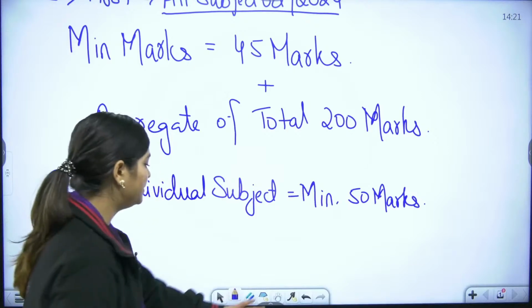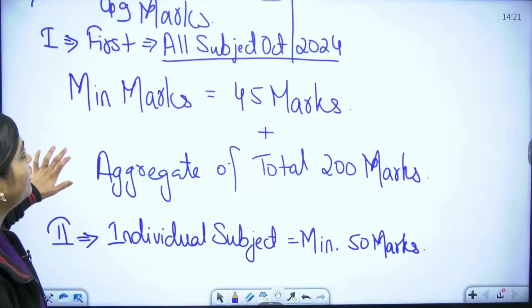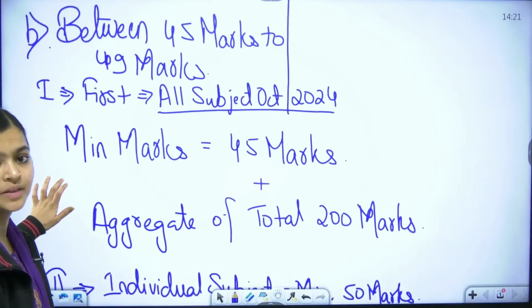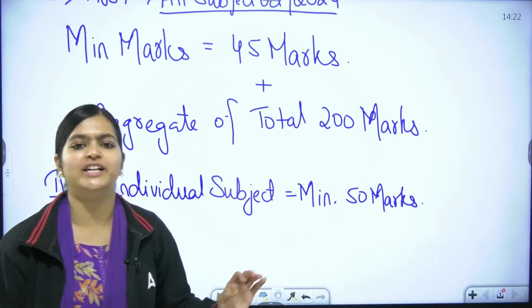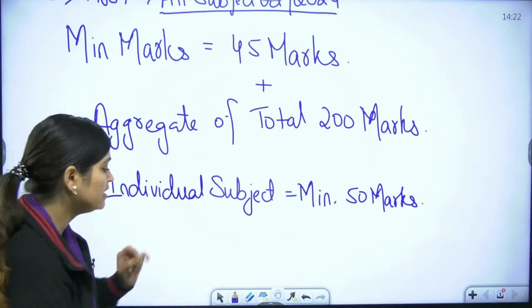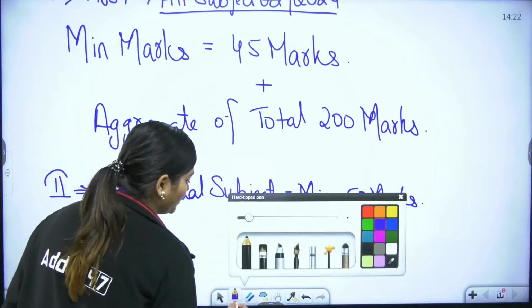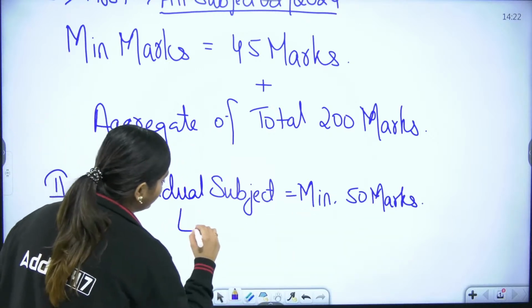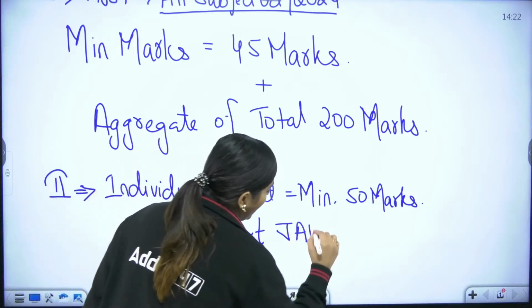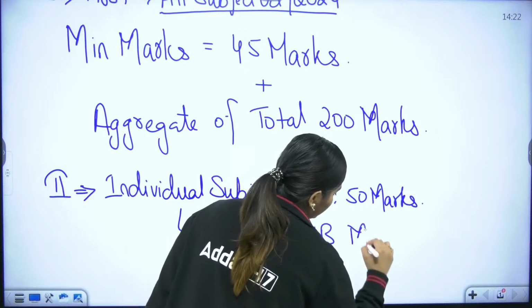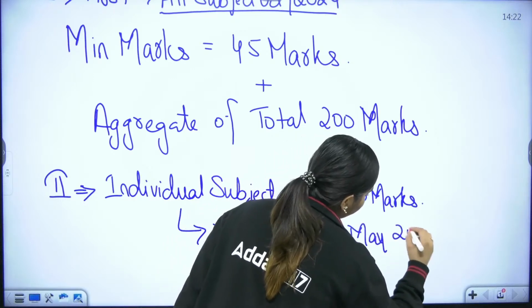So if you are between 45 to 49 marks and your score is suppose 47, that is below 50, which means you need to give CAIIB May 2025.